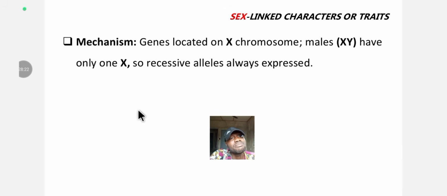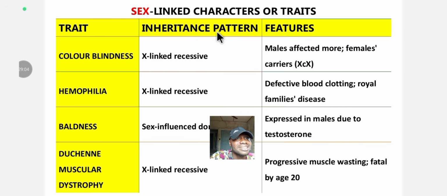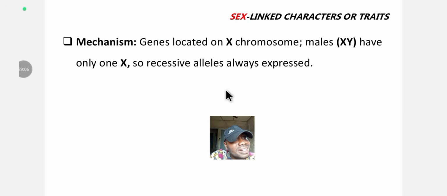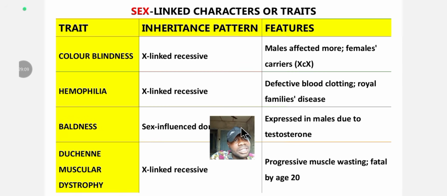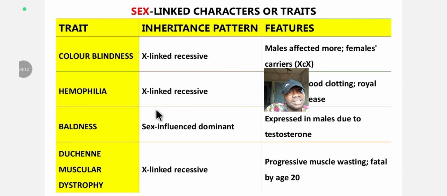Let's understand the mechanism of sex-linked characters. The mechanism is that the gene is located on the X chromosome. Male has the XY chromosome, okay, only one X. So the recessive allele is always expressed. That's the mechanism by which these sex-linked characters or traits function. Because the recessive is always expressed, if you look at all the inheritance patterns, you will see X-linked recessive, X-linked recessive, X-linked recessive. Only baldness is where you have sex-influenced dominance.